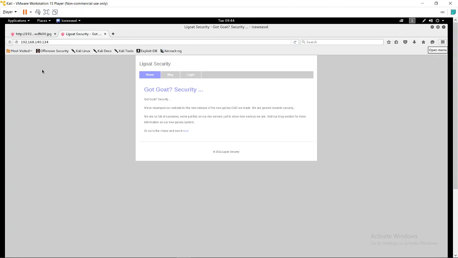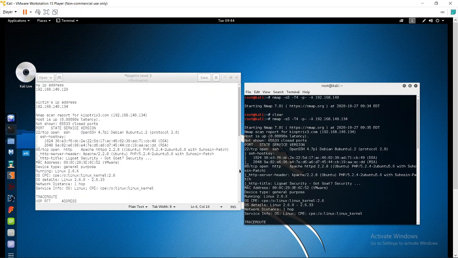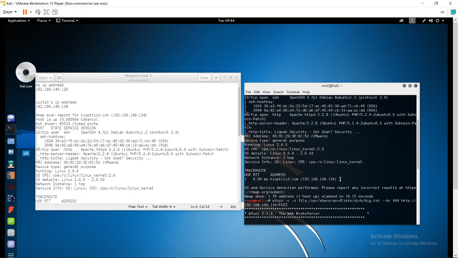Now I am going to search for the related web pages of this site. So I will use the wfuzz command. Basically for me DirBuster is not coming up, so I use wfuzz and take the wordlist from DirBuster.